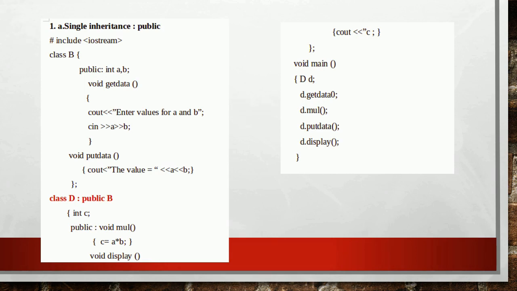The derived class D contains a private data member C and two public member functions MUL and display.